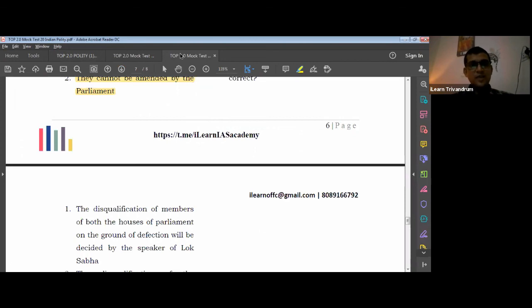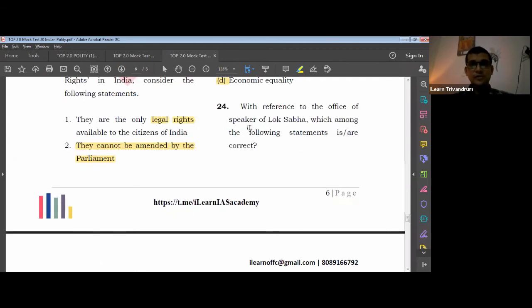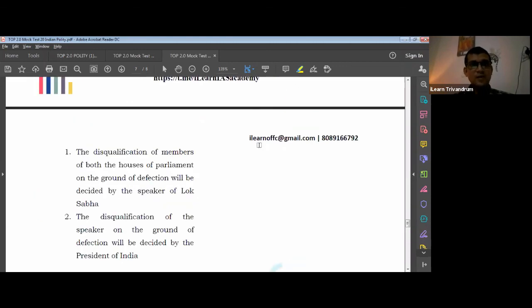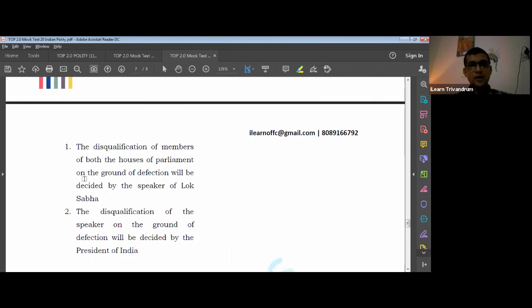The disqualification of members, which is correct. So they have asked what is correct. Disqualification of members of both the houses of parliament on the ground of defection will be decided by the Speaker of Lok Sabha. Look into the option very closely. Both the houses. What is the principle that we study? In defection, the decision will be taken by the respective presiding officers. In Lok Sabha, it will be the Speaker, and in Rajya Sabha, it will be the Chairman. So what we understand is this is a wrong statement.